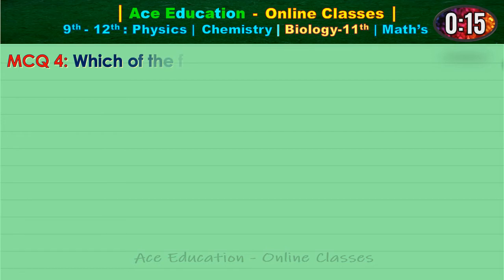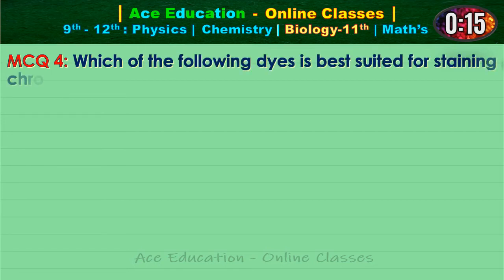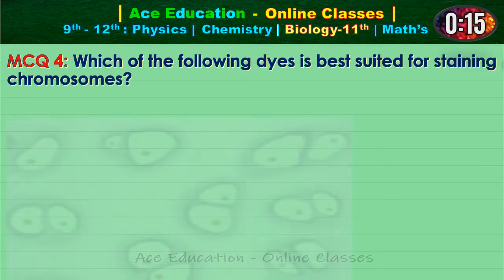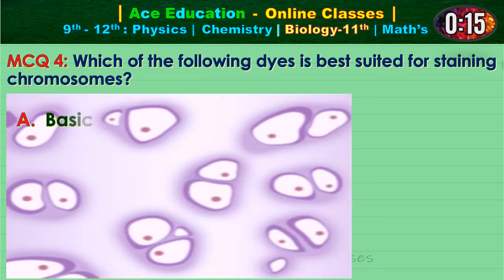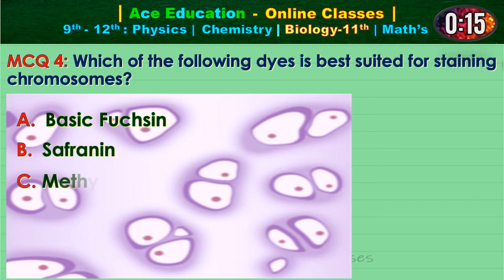MCQ 4, which of the following dyes is best suited for staining chromosomes? Option A, basic fuchsin. Option B, safranin. Option C, methylene blue. Option D, carmine. You have given 15 seconds to answer.